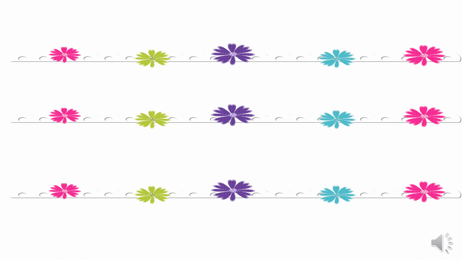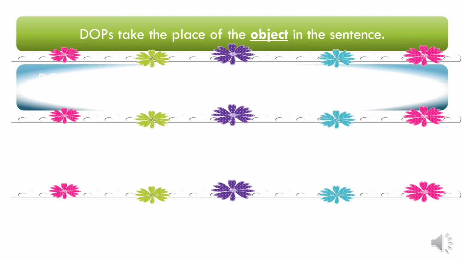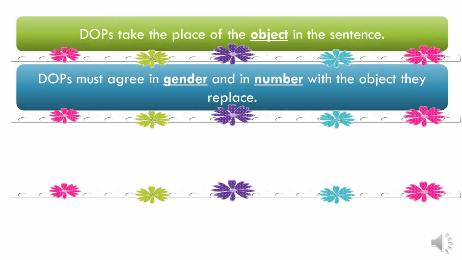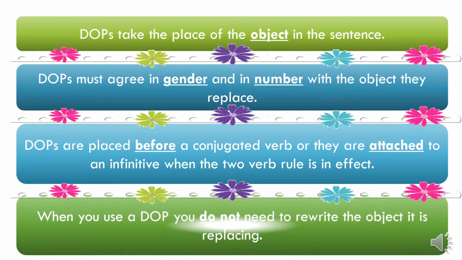Our direct objects are going to take the place of the object in the sentence. And they're going to have to agree in gender and in number with the object they replace. They're going to be placed before a conjugated verb, or they can be attached to an infinitive when you have the two-verb rule. So when you use a DOP, you don't need to rewrite the object that it's replacing. We wouldn't in English. We wouldn't say, I bought it, the skirt. We don't do that in Spanish either.